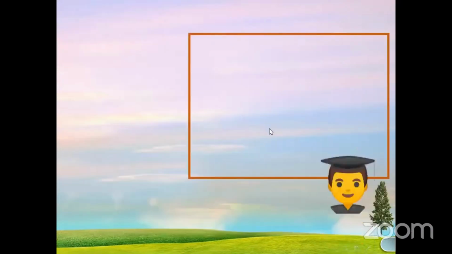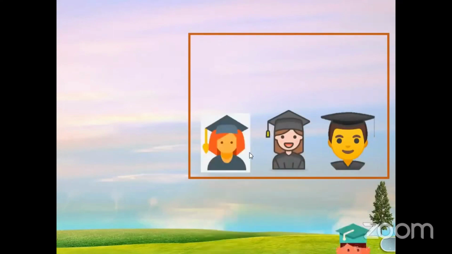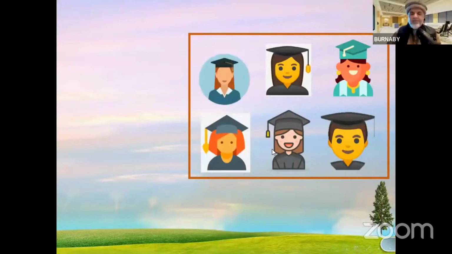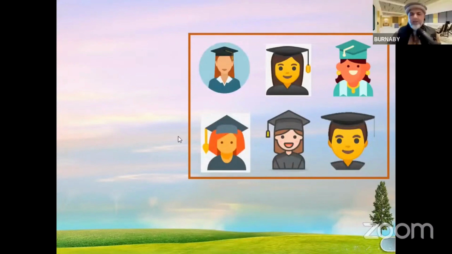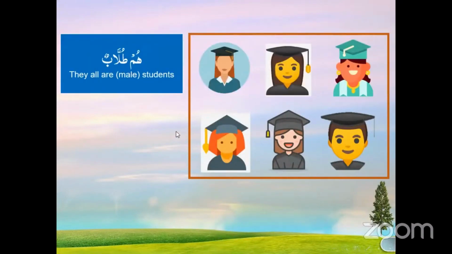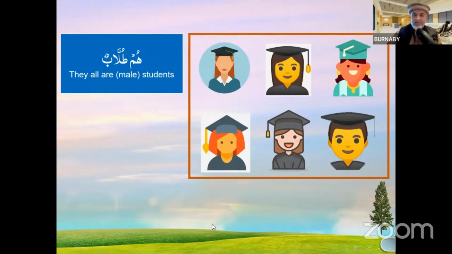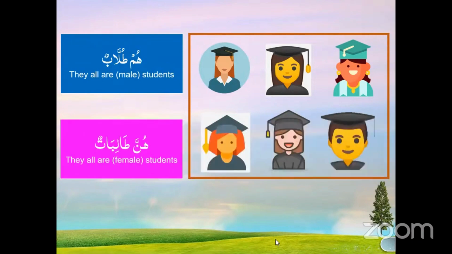Let me answer your question in a more presentation way. Look at this. How many sisters in this picture? Five? Four, and only one guy. They're going to say hum tullabun, because that's the default, by default, I think.